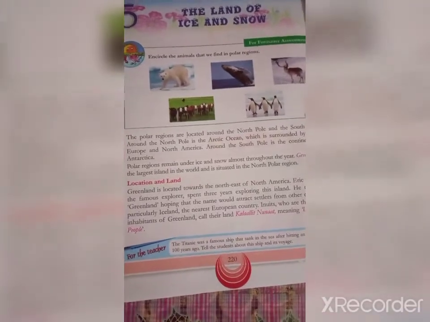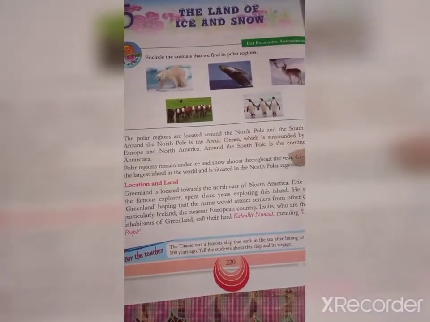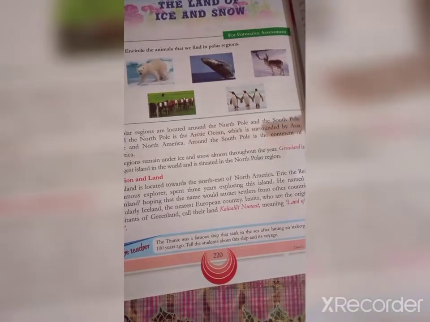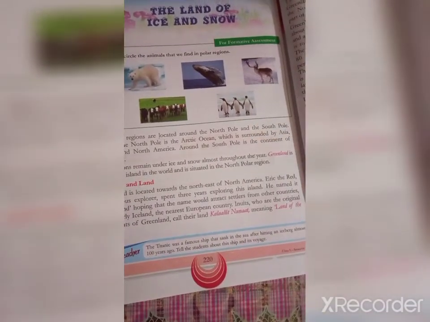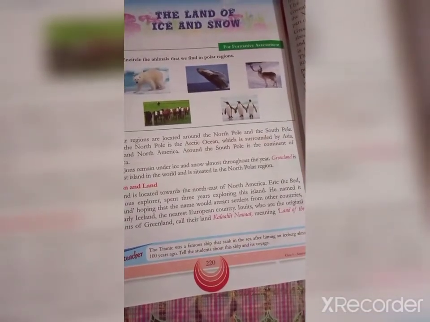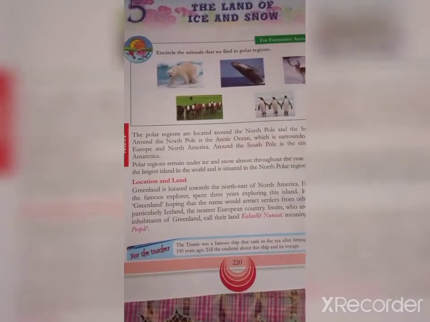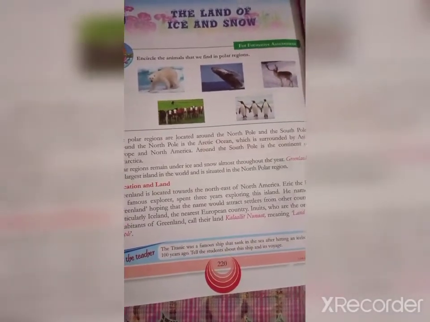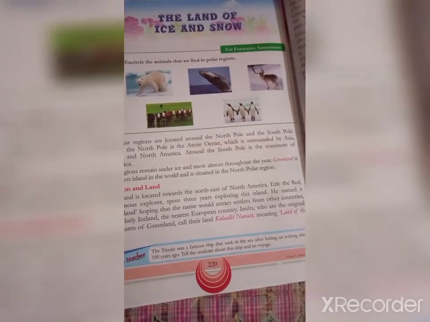So now we are going to learn about location and land. Here, Greenland is located towards the northeast of North America. Eric the Red, the famous explorer, spent 3 years exploring this land.